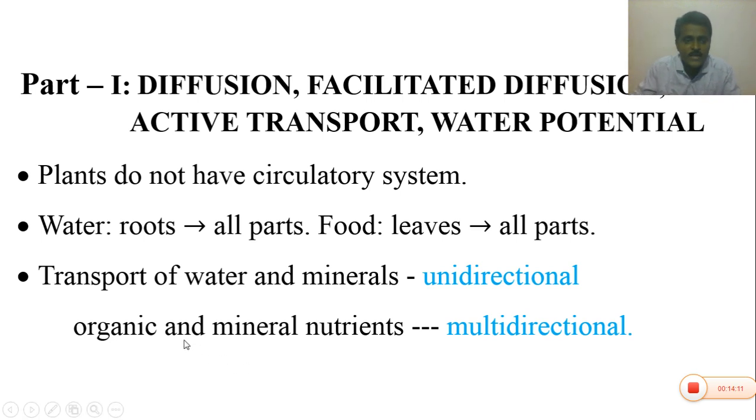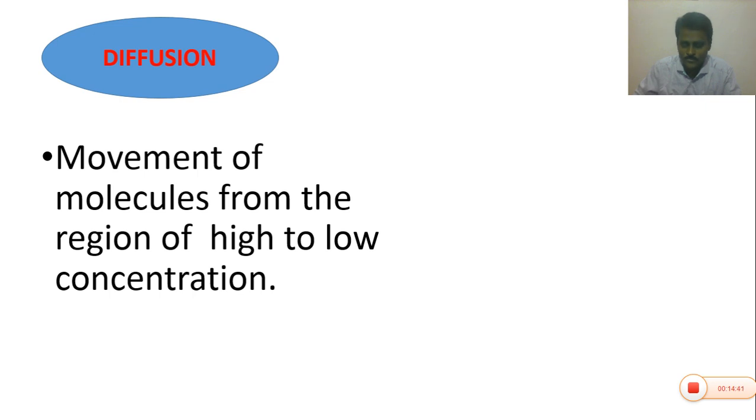Whereas the organic food materials and nutrients synthesized in the leaves can be transported to the roots, branches, flowers, fruits and seeds. Hence it is a multi-directional transport. Okay. The transport of water and minerals is unidirectional. The transport of food materials and mineral nutrients is multi-directional.